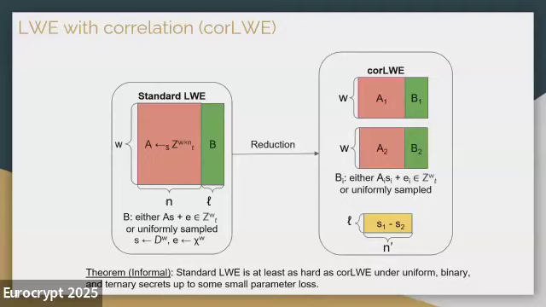We have A_i, B_i, A_2, B_2, where B_i is either A_i·S_i plus E_i, or some random stuff. And S_i are our secrets, and E_i are some Gaussian noise. So the core LWE assumption states that even given some correlation of the underlying secret keys, S_1 minus S_2, those B_i are still computationally indistinguishable from some random elements.